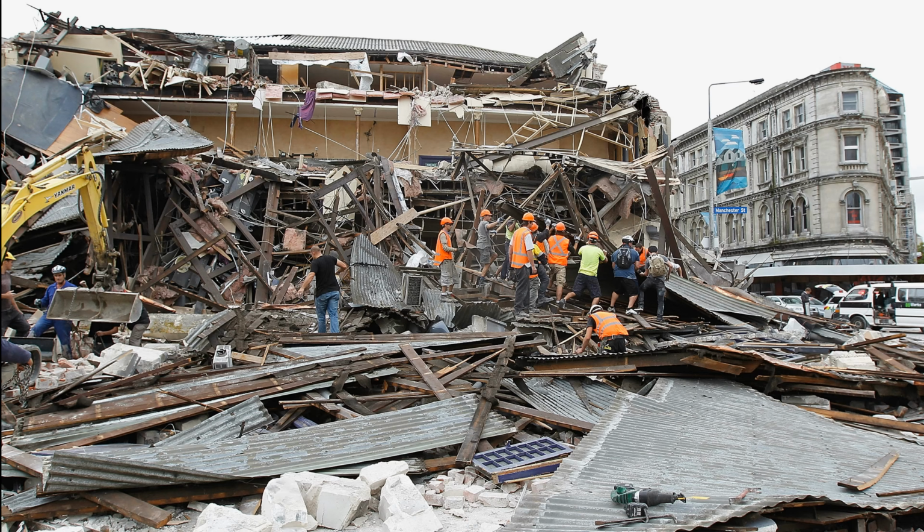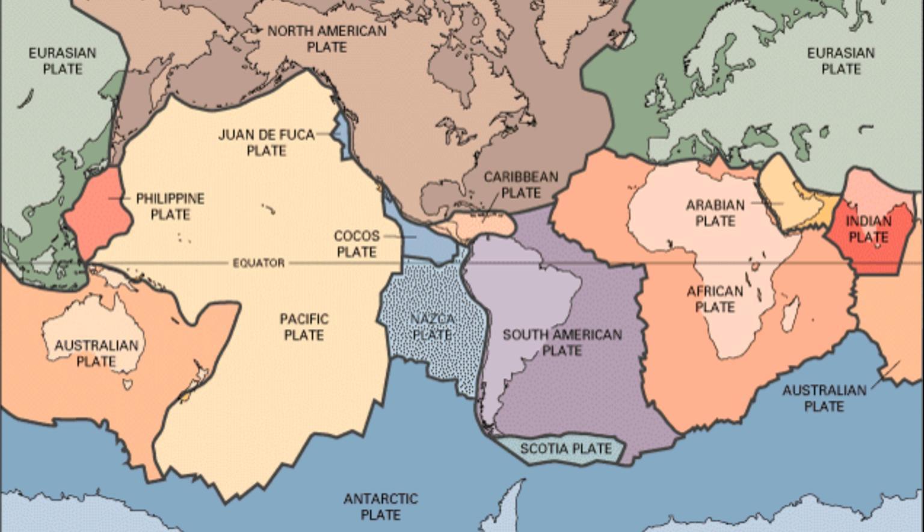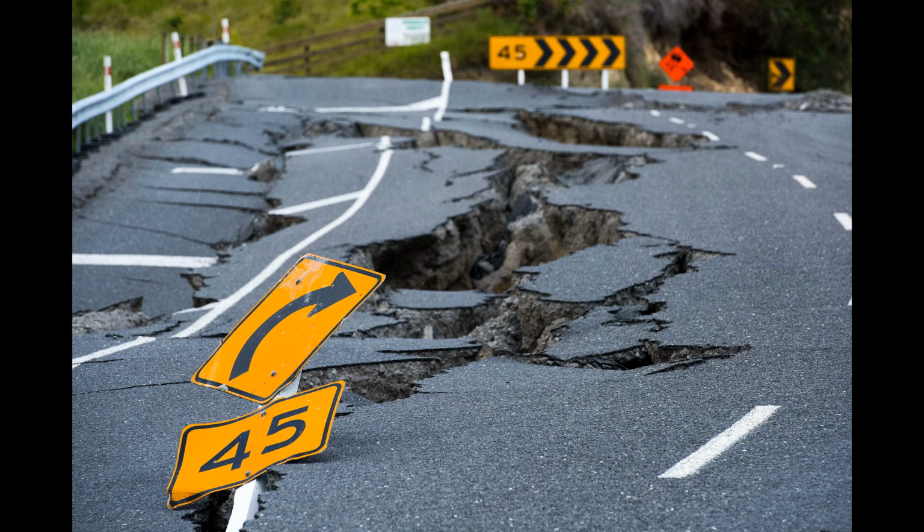Why does the earth shake when there is an earthquake? While the edges of faults are stuck together and the rest of the block is moving, the energy that would normally cause the blocks to slide past one another is being stored up. When the force of the moving blocks finally overcomes the friction of the jagged edges of the fault and it unsticks, all that stored up energy is released.